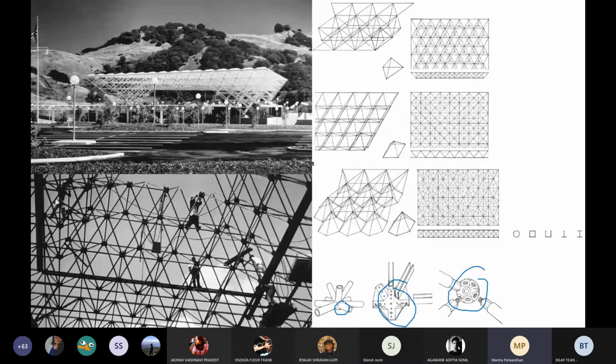These are space frames. You very well know about them. It's a truss in both directions. A truss that works in 3 dimensions. Here there is a truss, and here also a truss. That becomes a space frame. Otherwise, you have trusses that are just parallel to each other. In this case, they are running in both the directions, which is what makes it what we call a space frame.